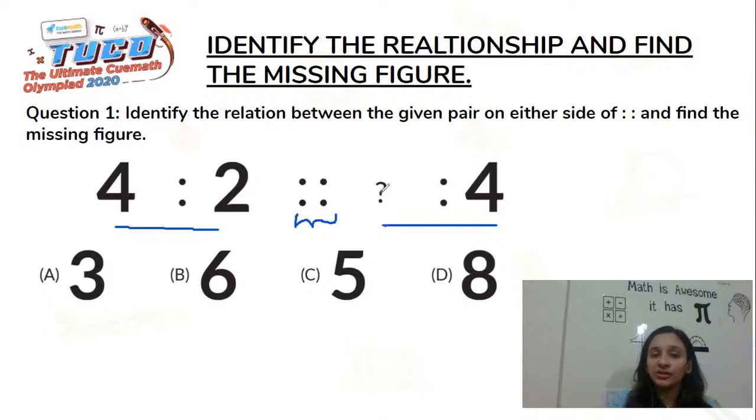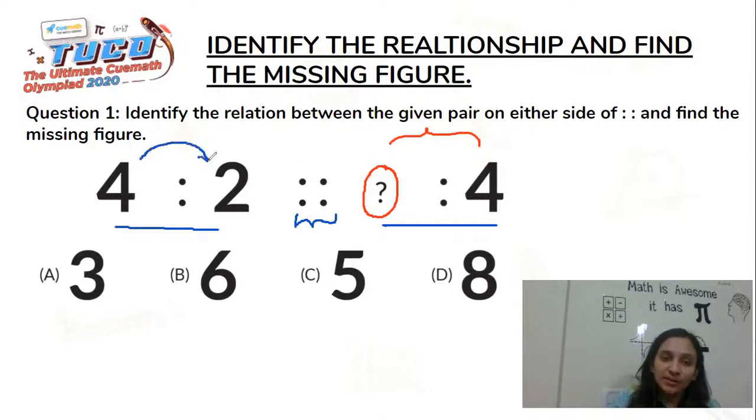This is one pair, and this is supposed to be the second pair. But if you have a closer look, you would see that the first number in the second pair is missing and has been replaced with a question mark. Now, how do we solve it? Your first objective is to understand the relationship between the two numbers in the first pair. You'll have to establish the same relationship between the two numbers in the second pair. So we see that 4 is double of 2, or else we can say 2 is half of 4.